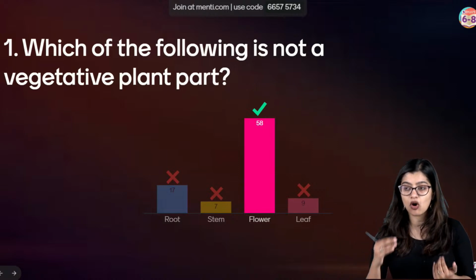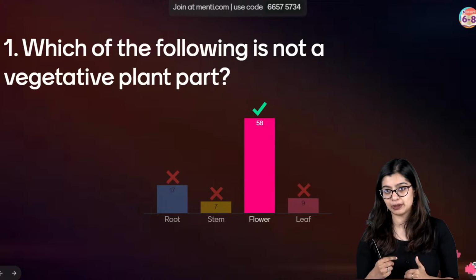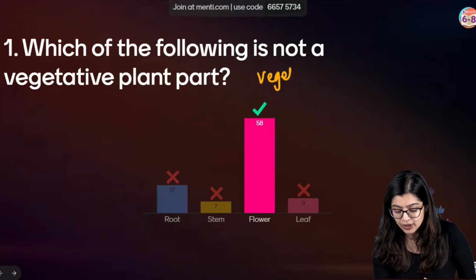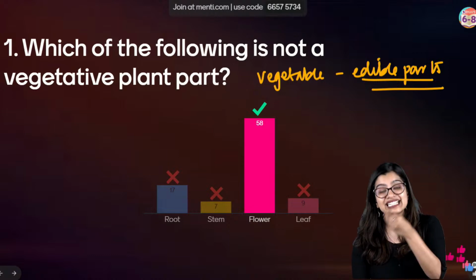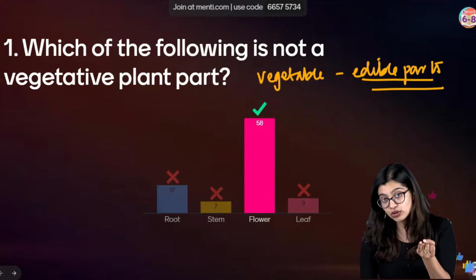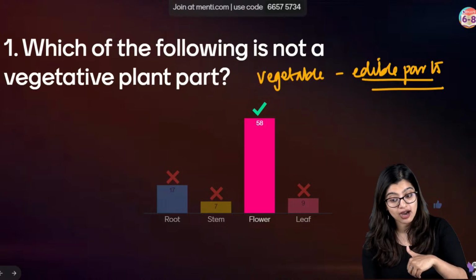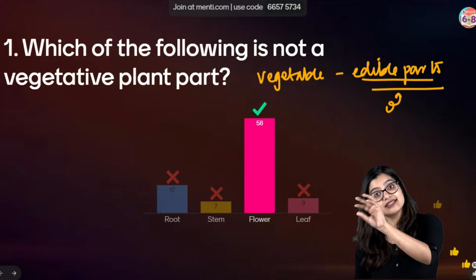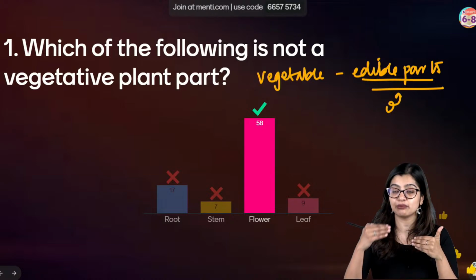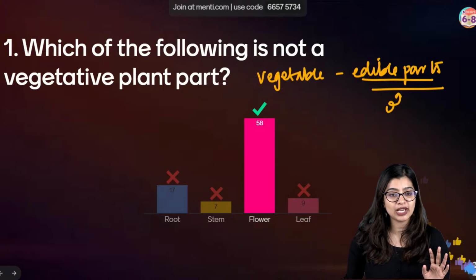So there's a difference between calling a part as vegetative and reproductive versus saying that it's a fruit and a vegetable, right? Now, what are vegetables? Vegetables are basically edible parts, or parts that we can eat and consume. It could be the root, it could be the stem, it could be leaf, or it could be flowers. Now in the case of cauliflower, we see that it is a vegetable because it is an edible flower. But that is a different way of thinking about it and we cannot compare that to saying vegetative and non-vegetative, right?